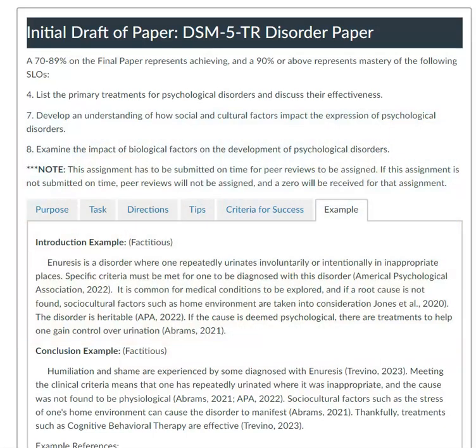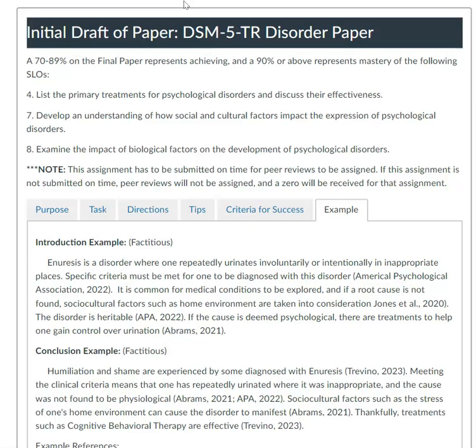Hello, I wanted to talk with you about the initial draft of the paper for your DSM-5-TR disorder paper that's coming up. This should be a complete paper. If anything in the directions, like your references and citations especially, is missing, your paper will not be graded. You want to turn this paper in complete.